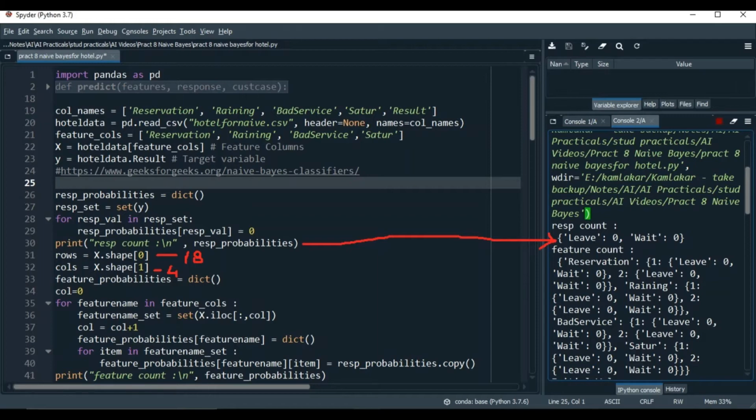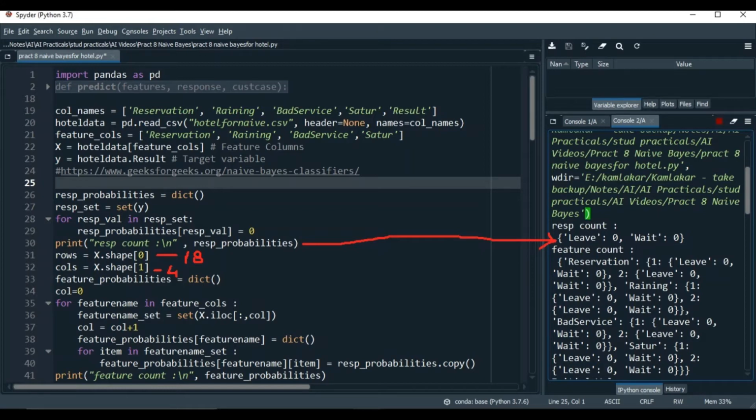For example, the reservation column has 1 and 2. So 1 and 2 will be keys of a dictionary that will hold some value. Next, what I need to store is, in the reservation column, when the value is 1, how many times wait or leave is there in Y. But that itself is a dictionary. In short, there will be 3 levels of dictionaries. Wait a bit, the program and the output will clarify things.